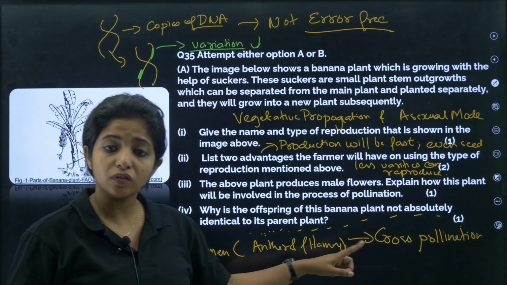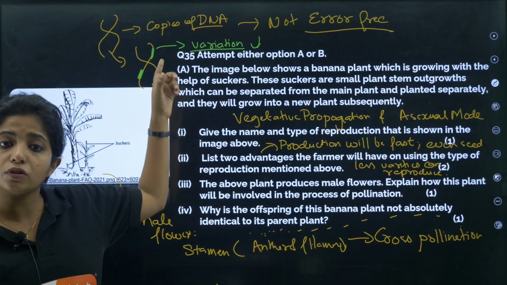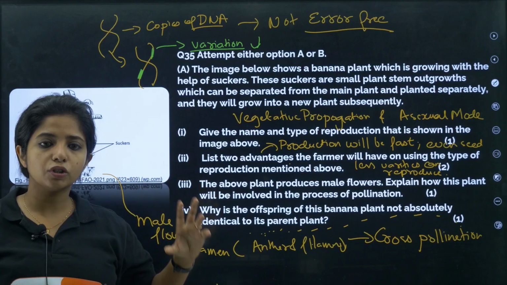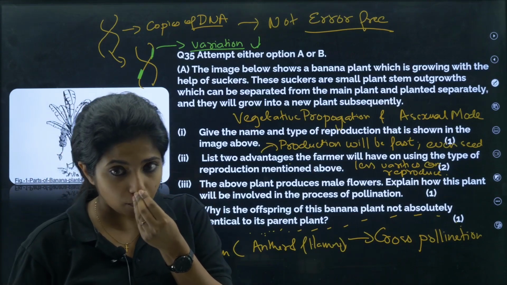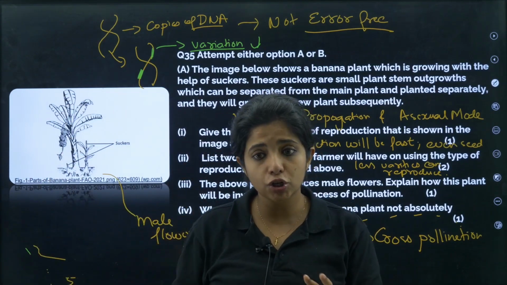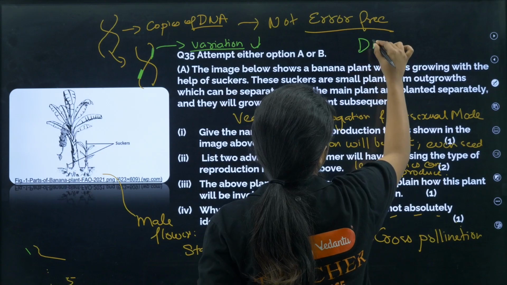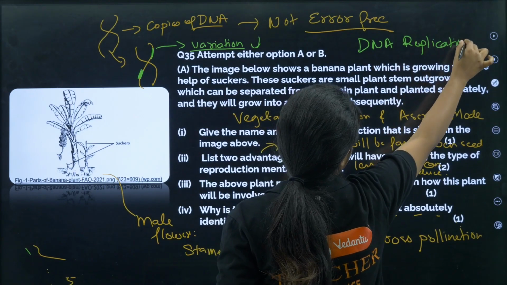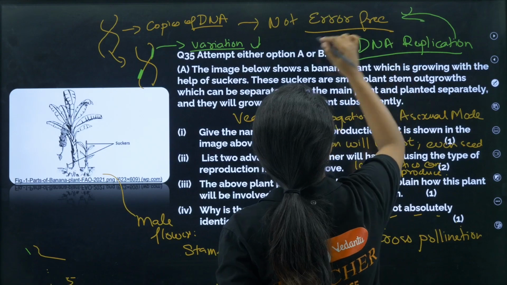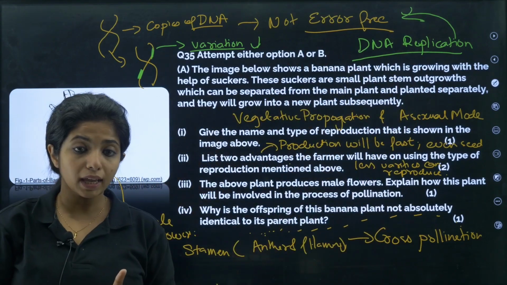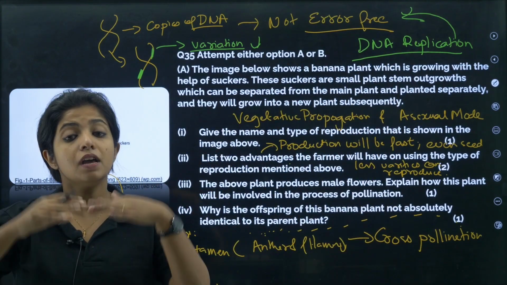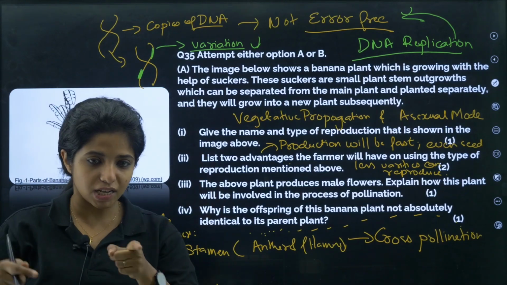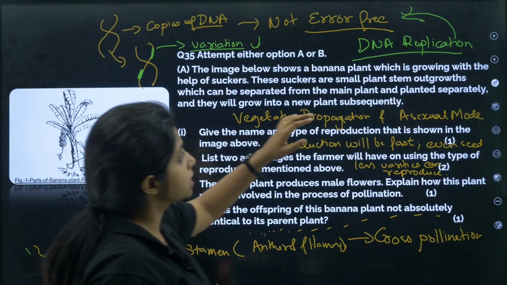So why is the offspring of the banana plant not absolutely identical? Because of these things. While copying the DNA for creating more and more cells, each cell should be having DNA, right? So for making a copy, there will be DNA replication taking place. DNA replication or DNA copying mechanism, okay? DNA replication takes place, which is not an error-free method, which is why there will be certain changes in the genetic material which will lead to what? Variations. Okay.